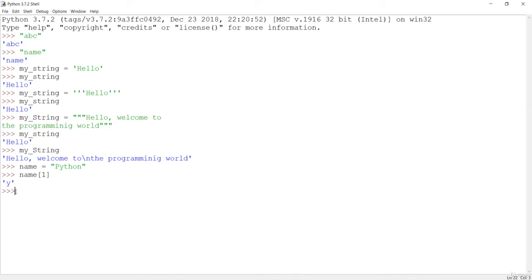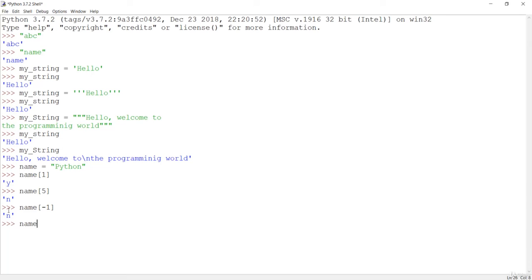So if I just say name, okay, if I say here name and 5, you are going to get the n. But you can also do it another way, that is the negative indexing, which is -1. So -1 is at n, so n is at index -1 and the 5. If I hit enter, you are going to get n.